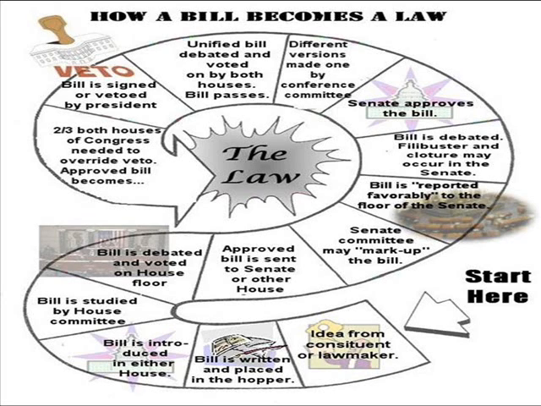If two different versions of the bill are passed, the bill must be combined, and then voted upon and debated. That final bill is sent to the president, where it is either vetoed or passed. If the bill is vetoed, then it is either dead, or it can be overridden by a 2/3 majority in both houses.